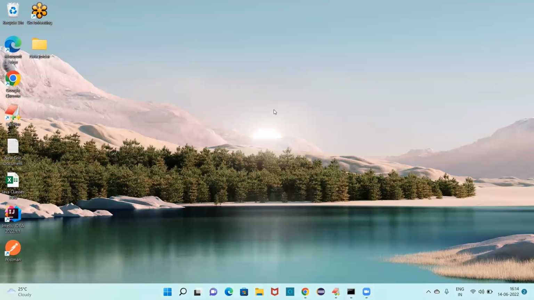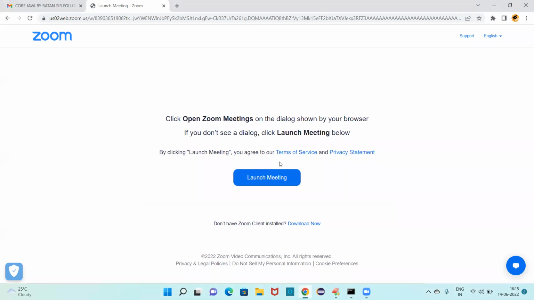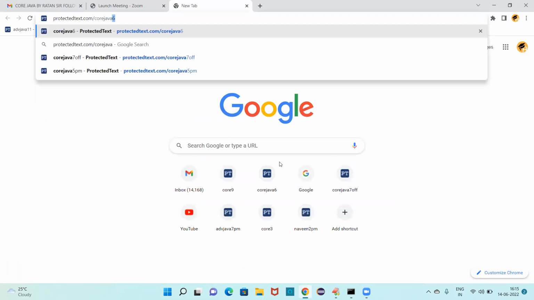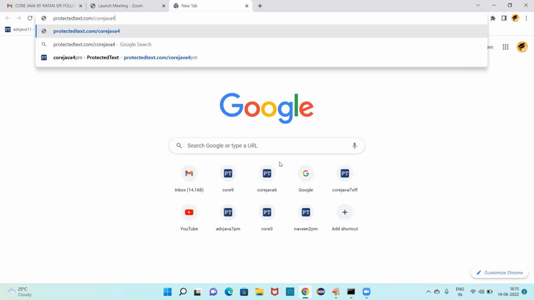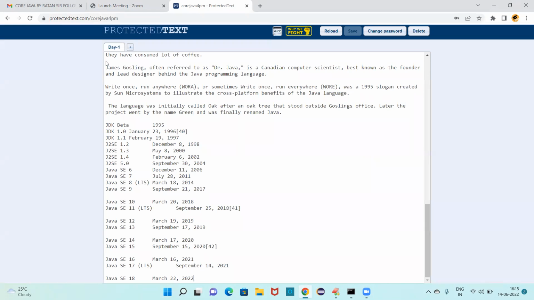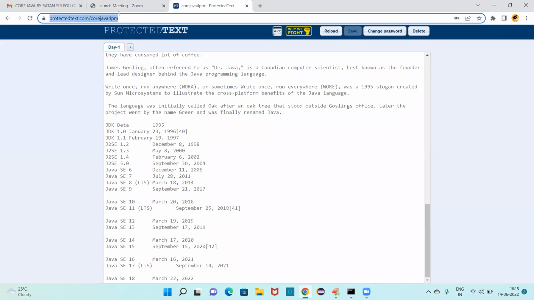Yesterday class we did the basic introduction part, and we started with who is the author of Java. Yesterday I shared the notes, right? What's the class notes link? Protest.com/CoreJava, 4 p.m. Yesterday I shared these day one notes. To check the yesterday class notes, if anyone missed, you can check this link.